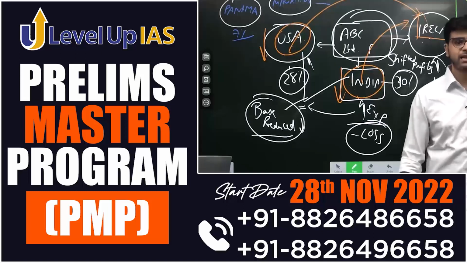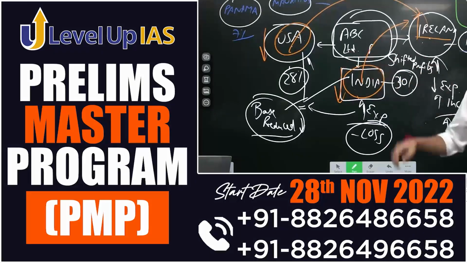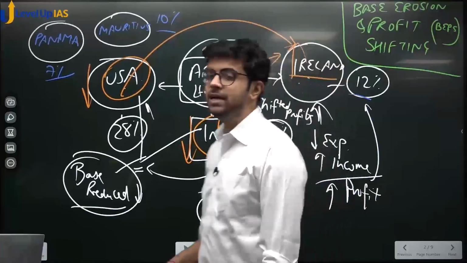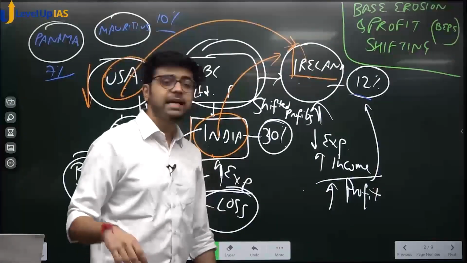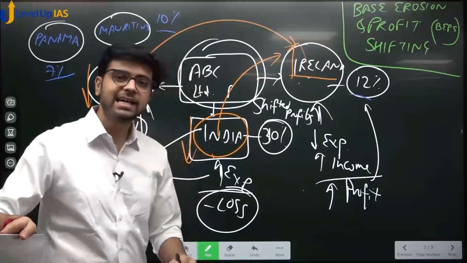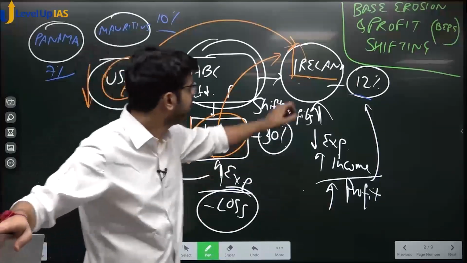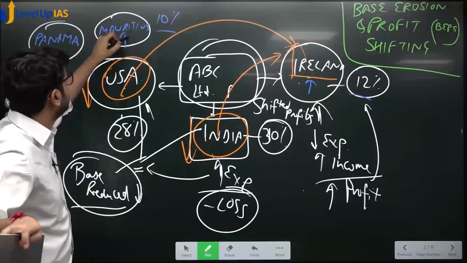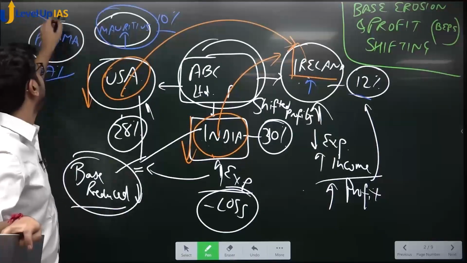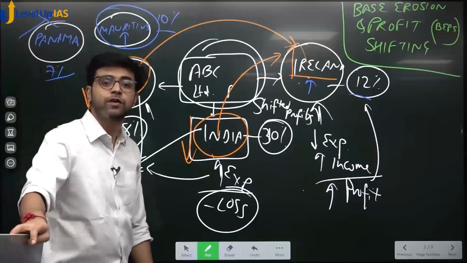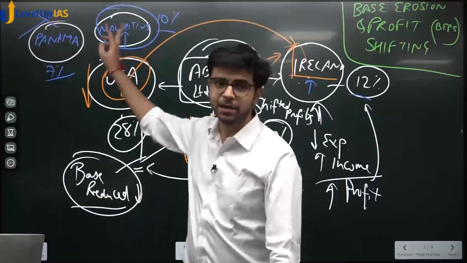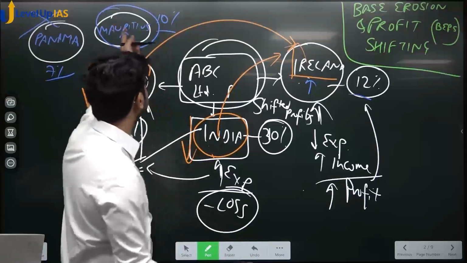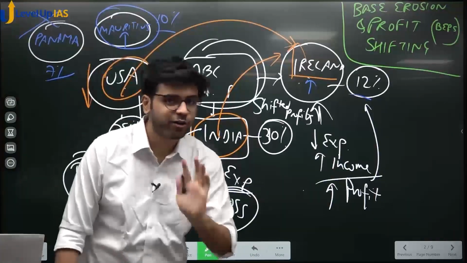Where will it show its highest profits, whether in Ireland or Panama and Mauritius? Ideally it will show in Panama at 7%. But it sees that India has signed a double tax avoidance agreement with Ireland and with Mauritius, but there is no double tax avoidance agreement with Panama, which means that if your income is taxed in Panama, India still has the authority to tax that income.